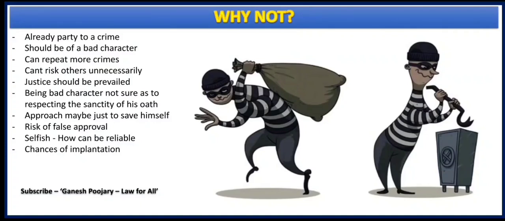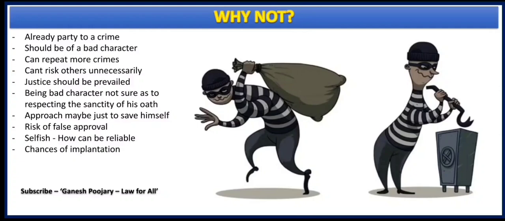Now, as I already said, an accomplice is a person who usually has bad character because he is a partner in crime. And such a person, whether he understands the sanctity of oath or not, the answer may be that he is not respecting the sanctity of his oath. And such a person giving witness and accepting his witness without corroboration might risk others, or he may be just trying to save himself, or he may be giving false approval.